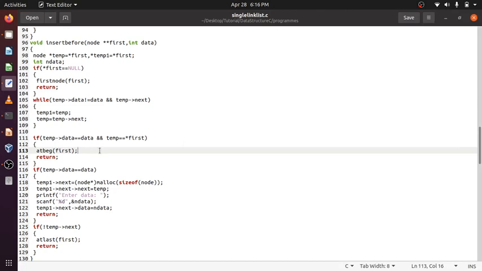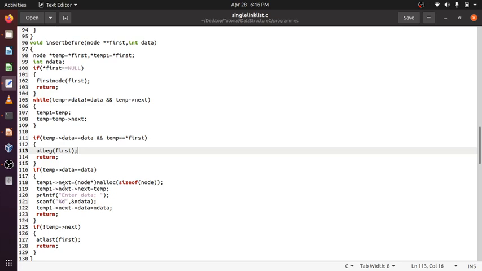So go there. If it is not, then temp data equal to data. If it is yes, because the moment the while loop terminates, it means data has been found or the last element has been reached, whatever the case. If the last element is the data, or if it is the middle element, then also I have to insert before. So the logic will be the same for both.